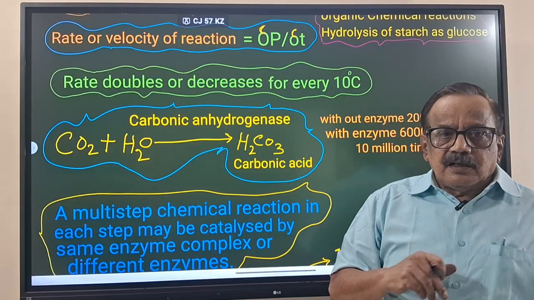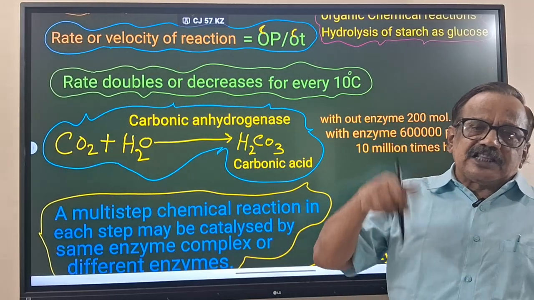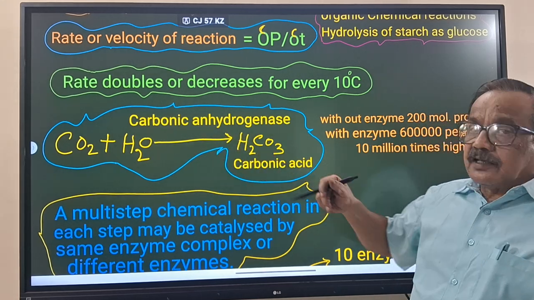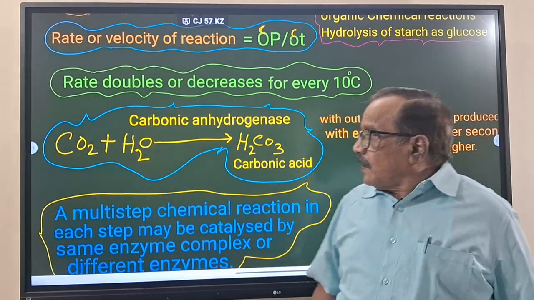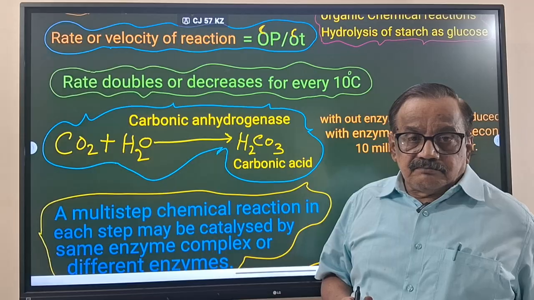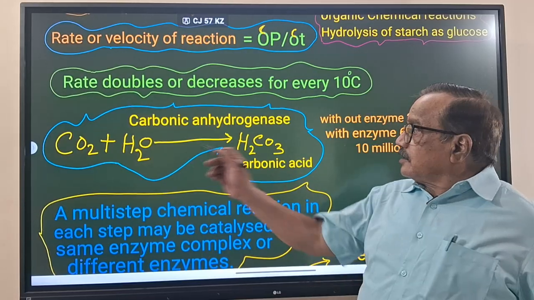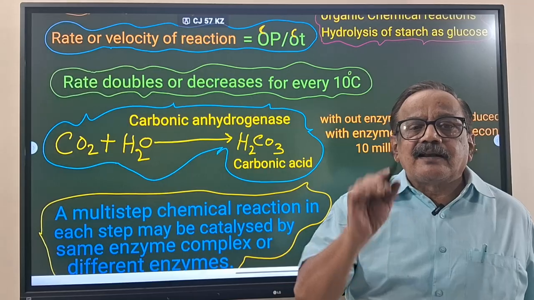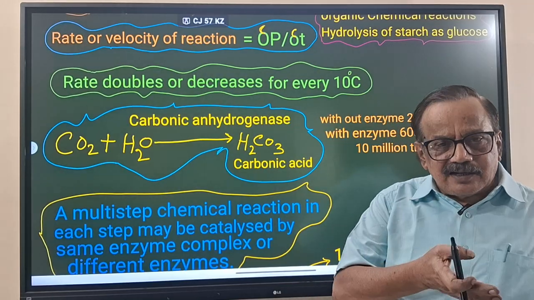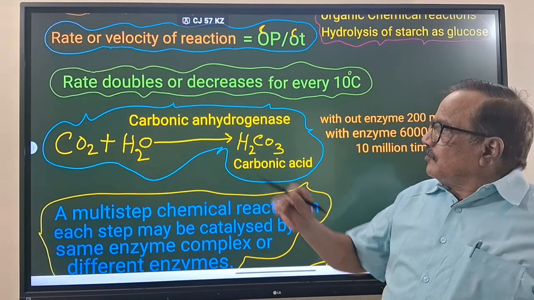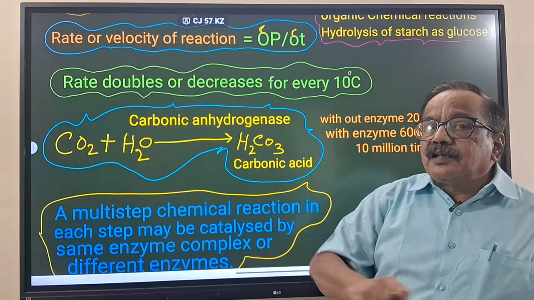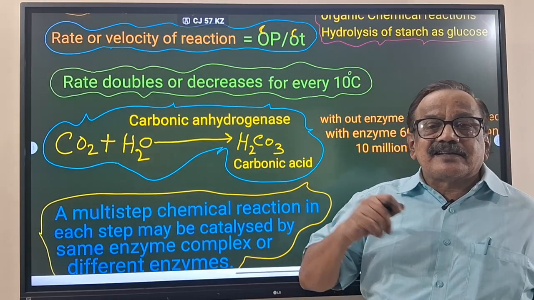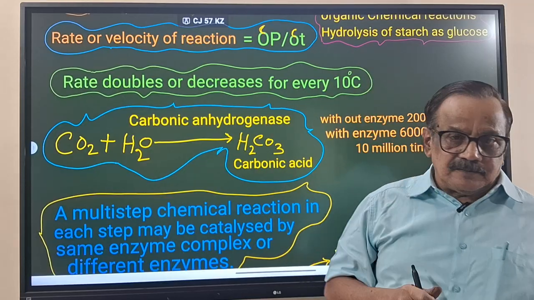But if the enzyme carbonic anhydrase is involved in this reaction, you will be surprised that the speed will increase to 6 lakhs per second. For 1 hour, 200 molecules; with the carbonic anhydrase enzyme involved, it will increase to 6 lakhs per second, not per hour.